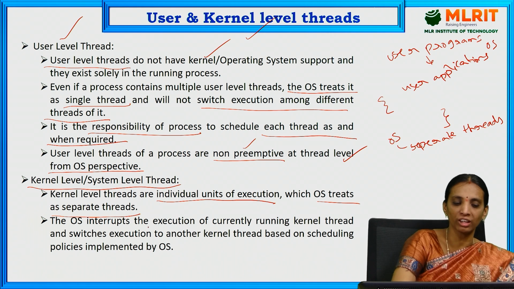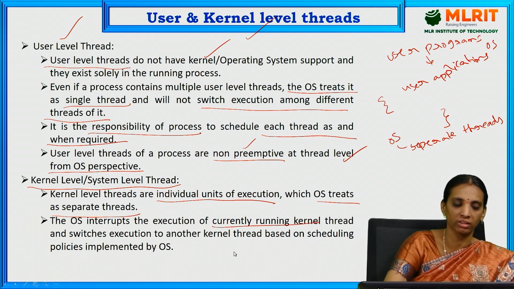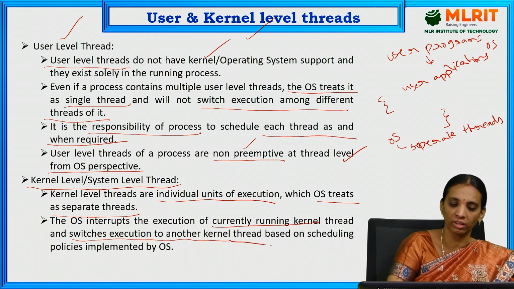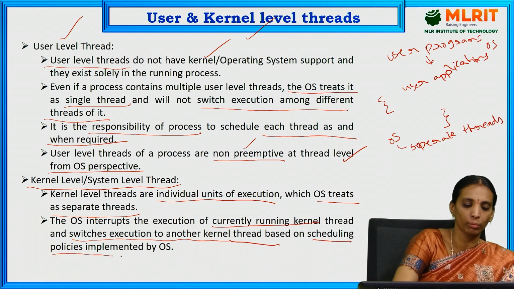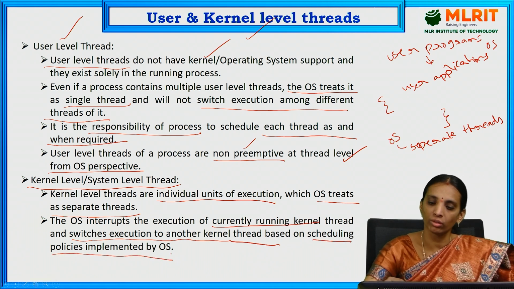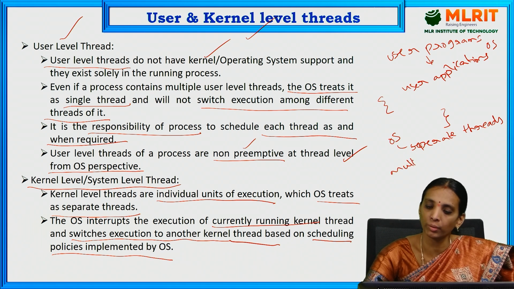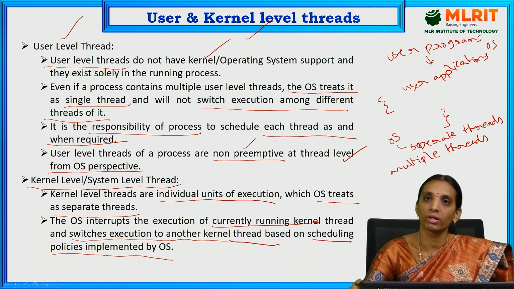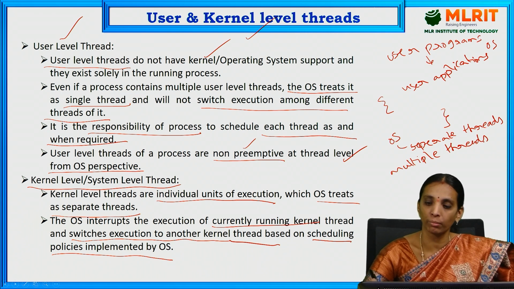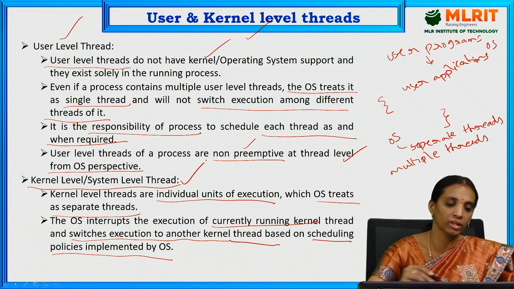The OS interrupts the execution of the currently running kernel thread and switches the execution to another kernel thread based on the scheduling policies implemented by the OS. That is the same process we discussed in the previous slide on multiple threads. Whatever operation is used for multiple threads, the same will be utilized for kernel level threads also.